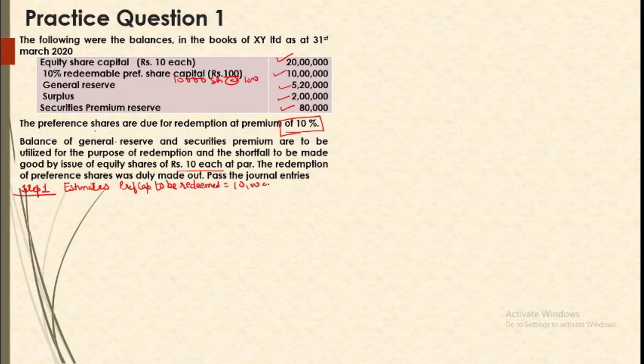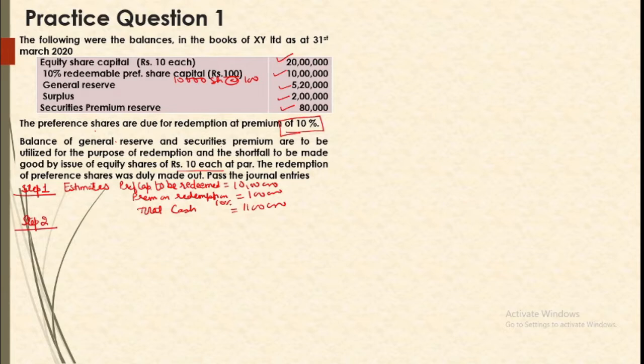10 lakh. Alright. Premium payable on redemption, 10%, that is 1 lakh. So total cash requirement is 11 lakhs. Now we'll work with the next step, making arrangements. So should we arrange for premium first or should we arrange for capital first?